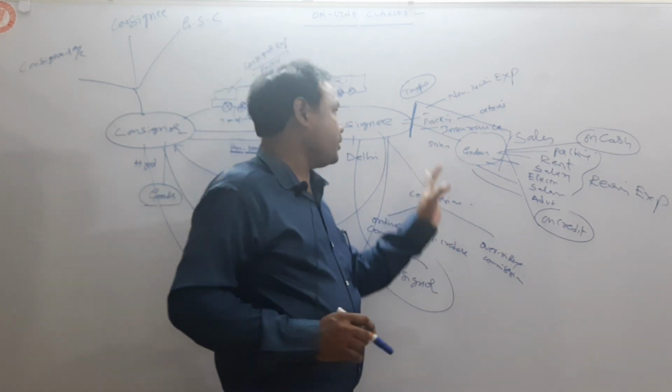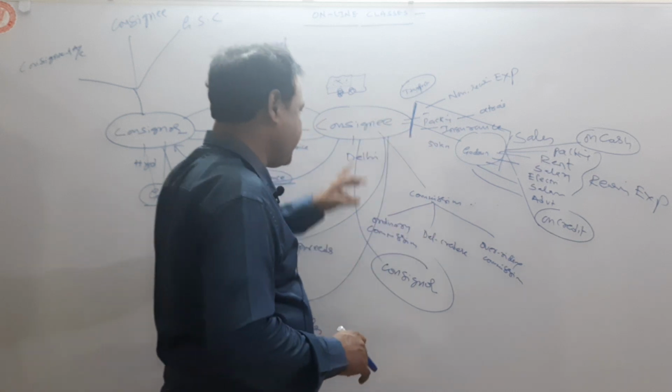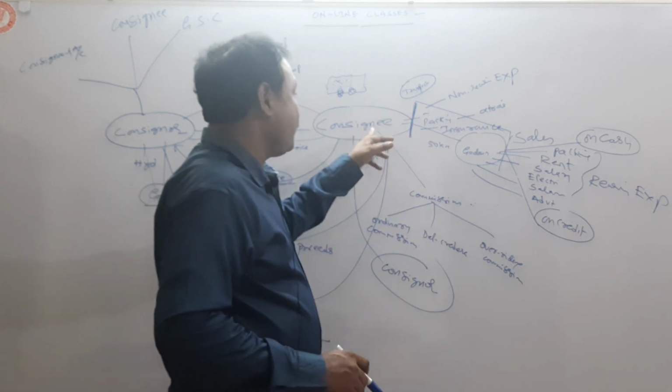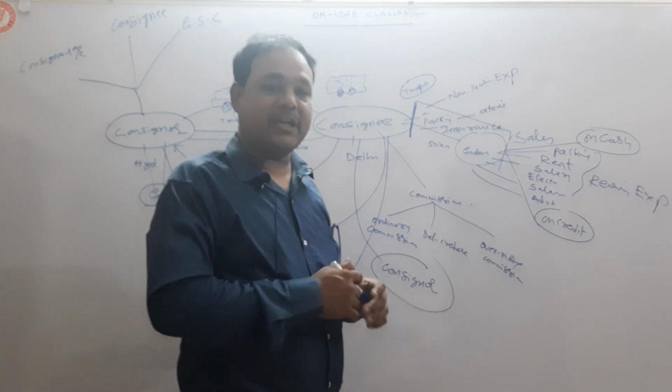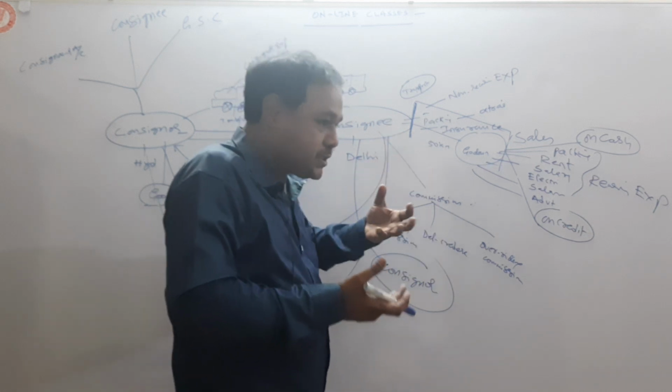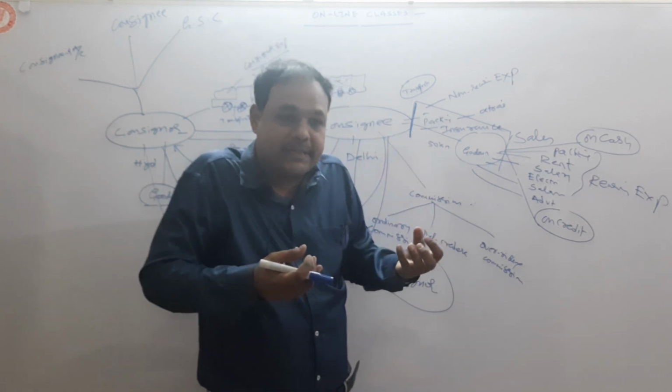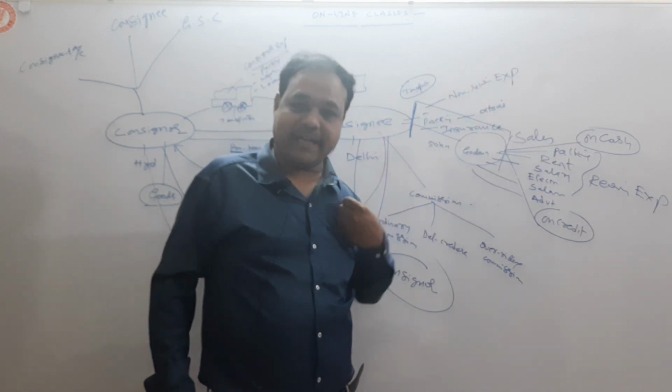Why does the consignee prepare the consignor account? Because he wants to know how much amount is payable to the consignor.